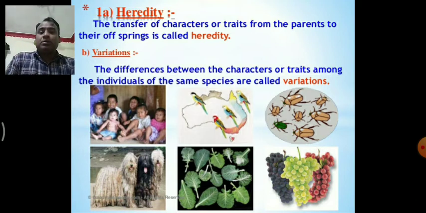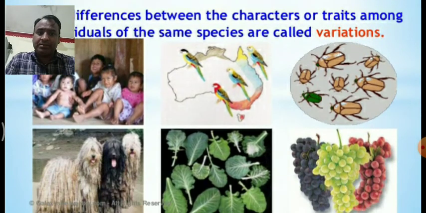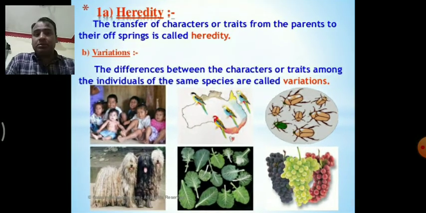So what is variation? The difference between the characters or traits among individuals of the same species is called variation. Evolution is basically due to variation. You see the variation among humans, animals, plants. These all are due to variation. In a nutshell, we can say that variation results in the evolution of a new species.